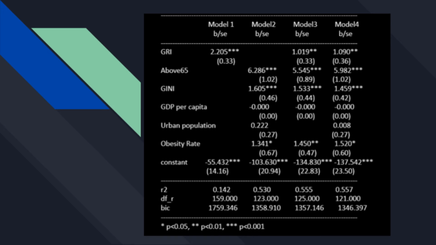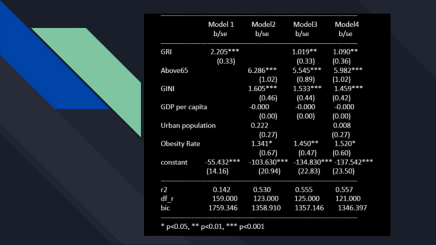Our data has more than 100 countries, which include a government response index and 5 pre-pandemic variables. We can see that our variables can explain more than 50% of the variation in death rate.